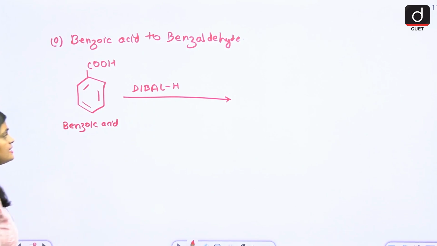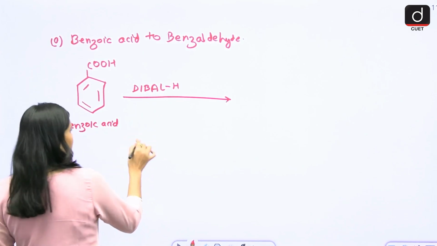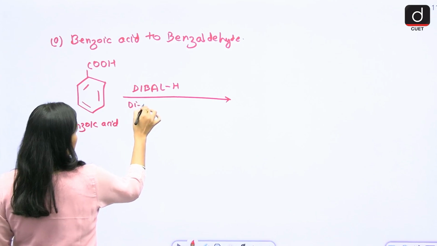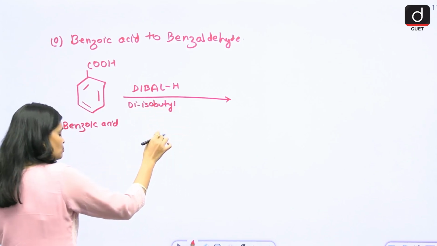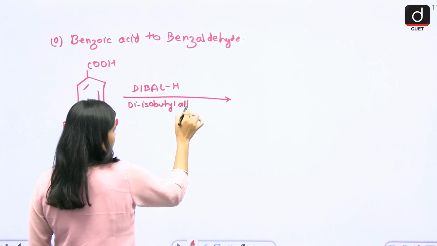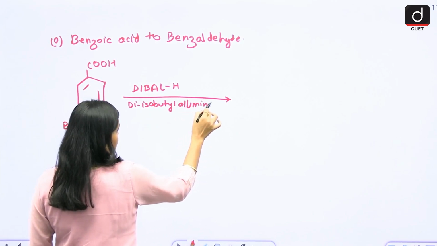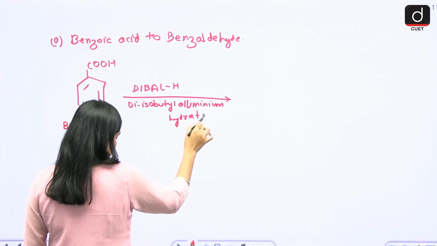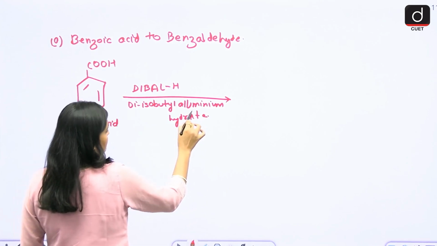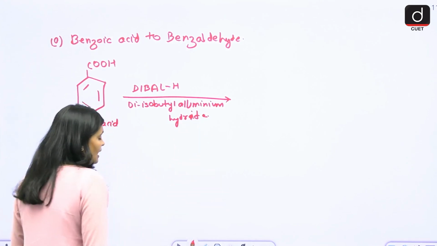Now what is this DIBAL-H? This is your diisobutylaluminum hydride, aluminum hydride.